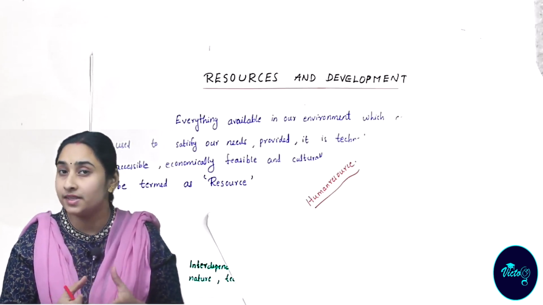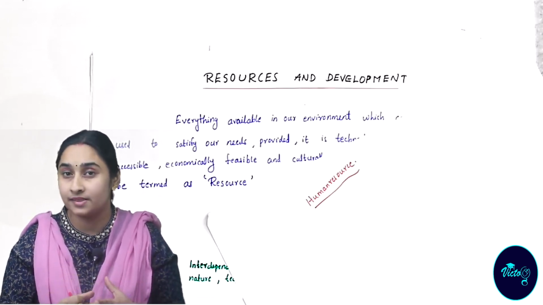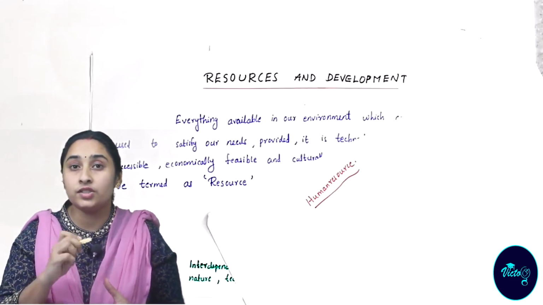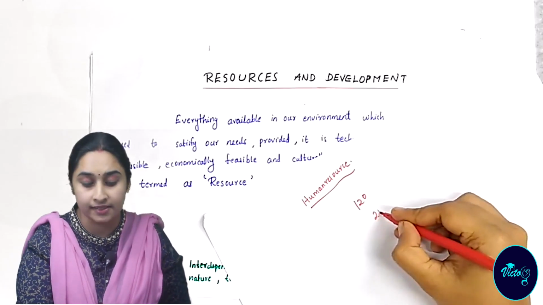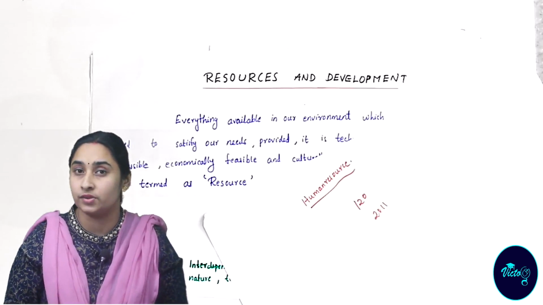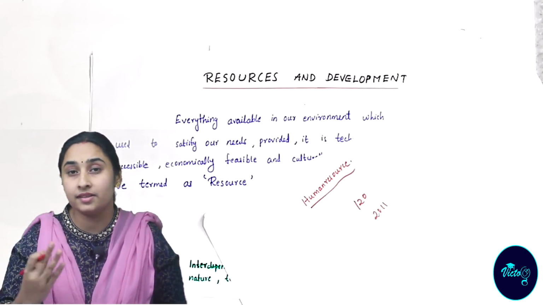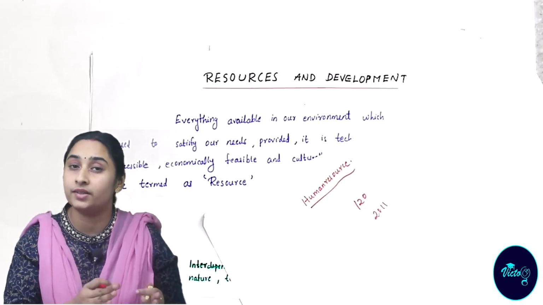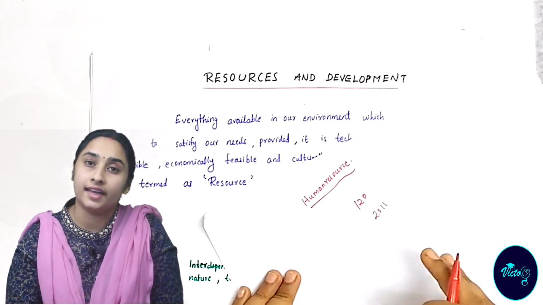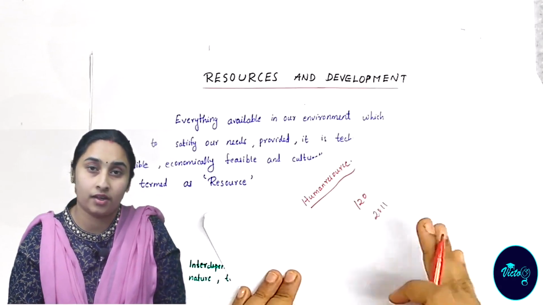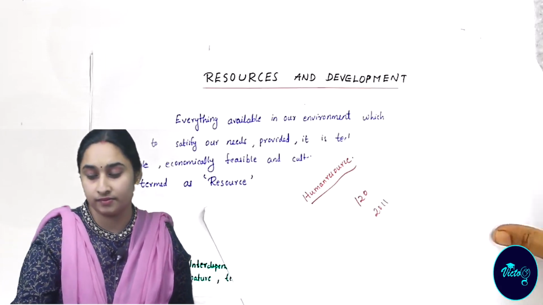Human population. Population means the number of people living in an area. We know that India is considered the second most populous country. 120 crore people are living in India as per the 2011 census. India is rich in human resource. That means the ability or skill of people is considered as a resource for a particular nation. That is known as human resource. So human beings have a great role in creating more and more resources. Okay, coming to the very important topic, that is classification of resources.